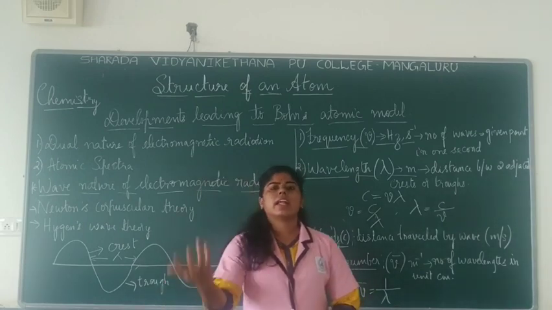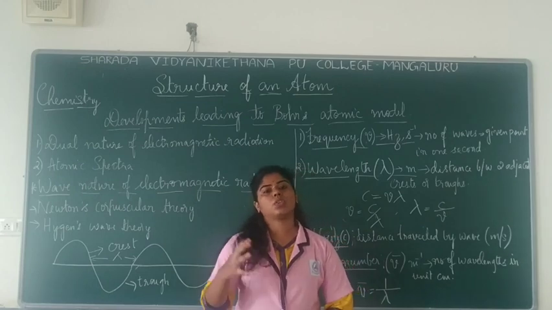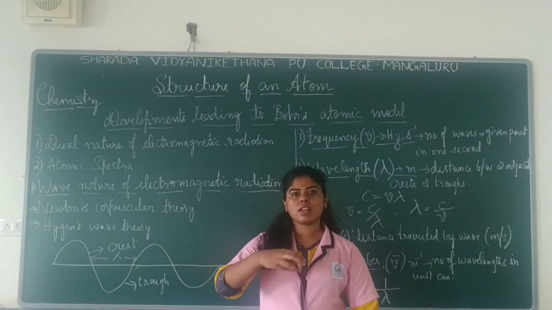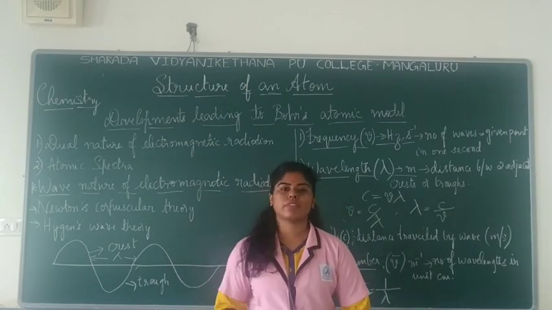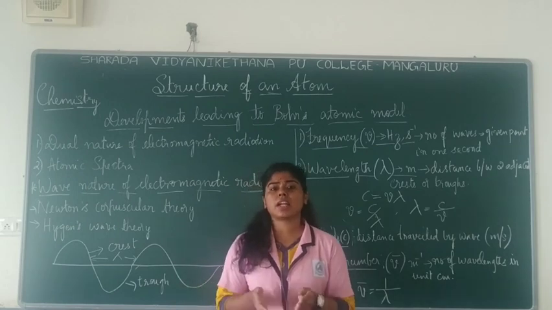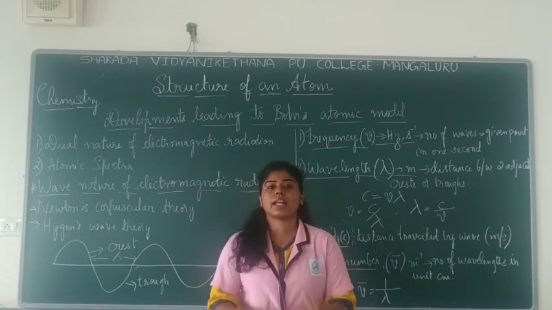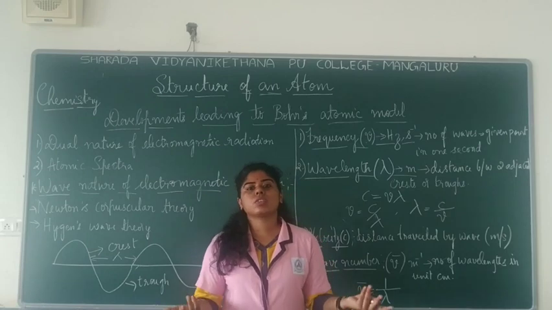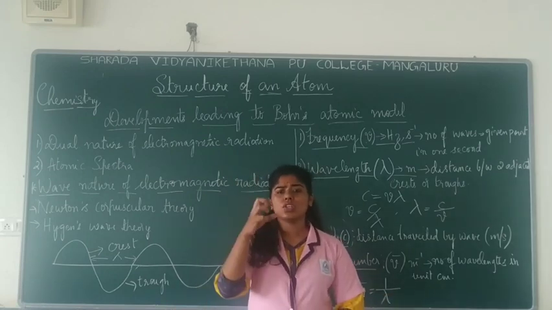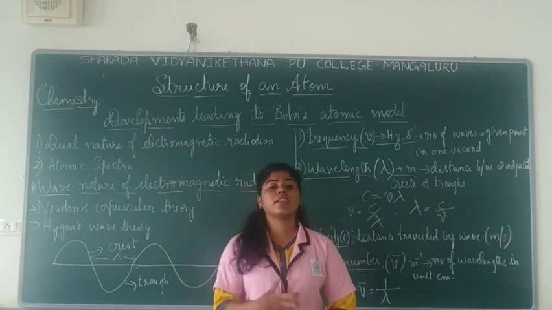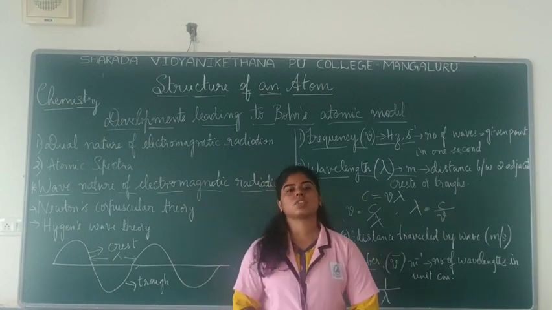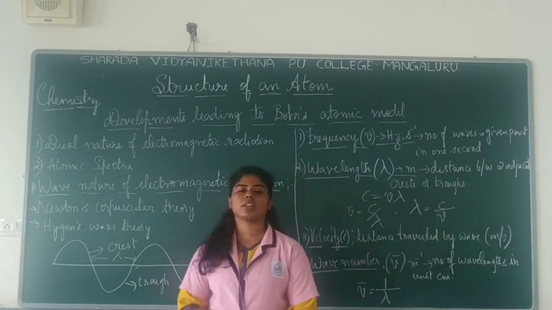Then later on there were drawbacks which led to the failure of Rutherford's model, wherein the electrons would be moving with acceleration. If it moves with acceleration, at some point of time it loses energy. The electrons lose energy, so there is no stability of an atom, and hence the atom wouldn't exist. So Rutherford's model does not give an idea about the electronic structure of an atom. That was the main problem regarding Rutherford's model.